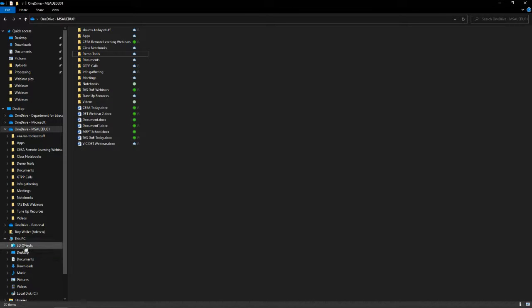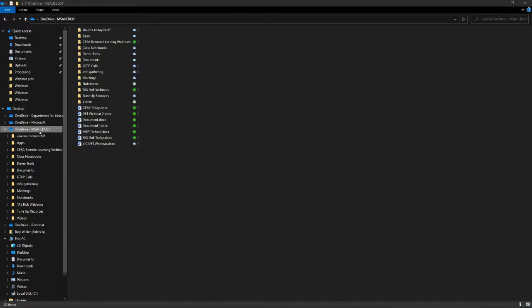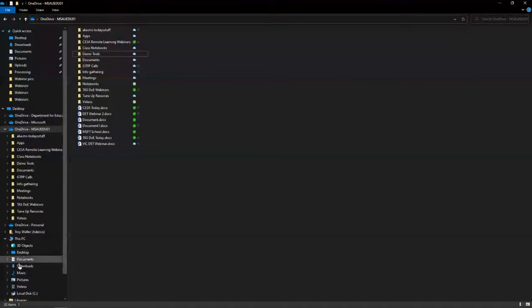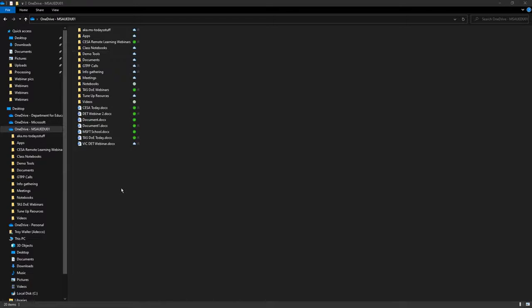Because down here on my machine, I've got desktop, documents, and pictures. If I save things in there, it is not going to be saved into the cloud because it's not in OneDrive. But if I do the KFM move, all right, what happens is desktop, documents, and pictures are synced to OneDrive, and that means down here, desktop, documents, and pictures is now connected to desktop, documents, and pictures in here. Okay, so those are exactly the same. All right, so I want you to keep that in mind. Go through and have a read of that a little bit later.